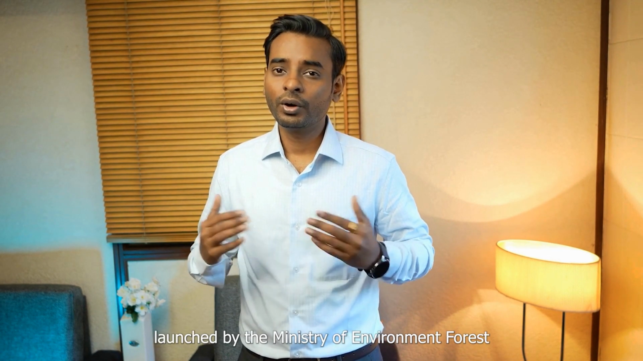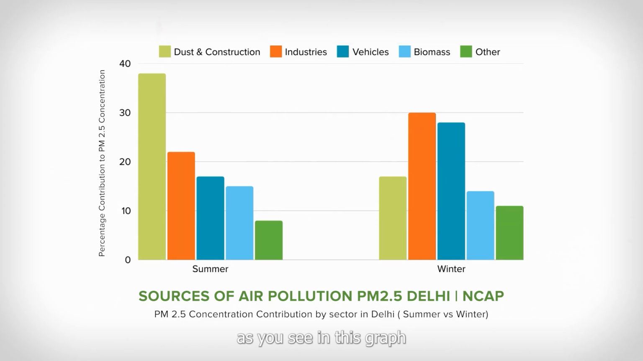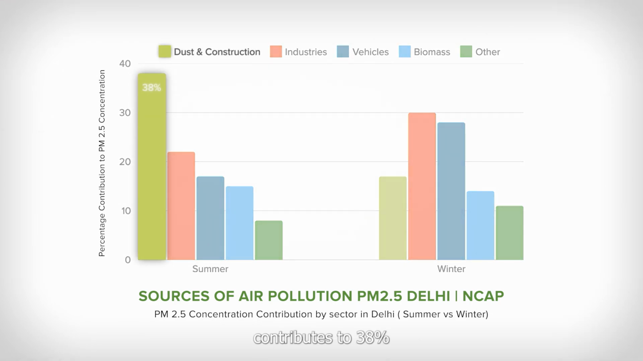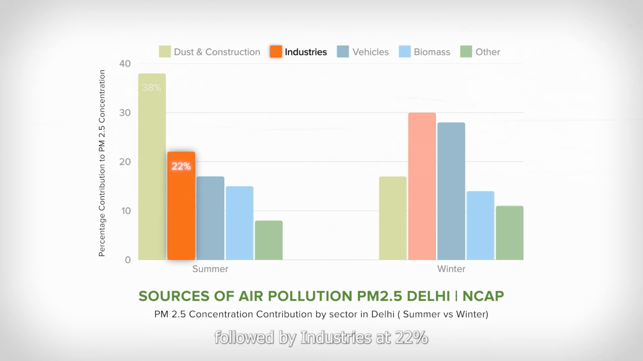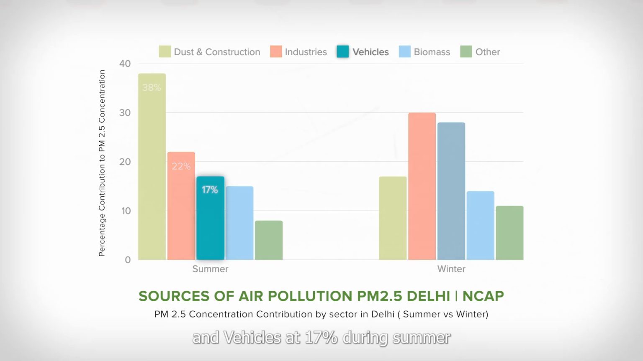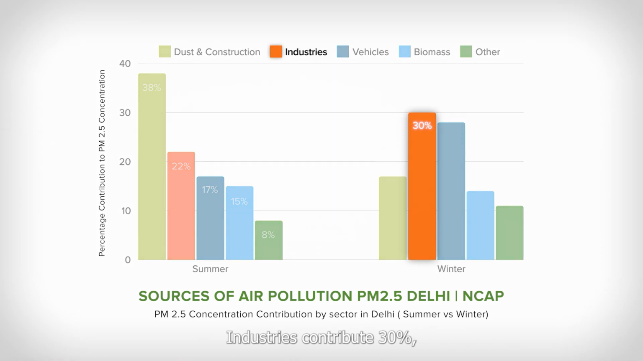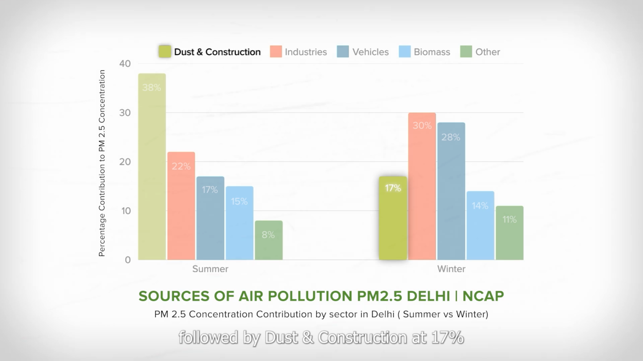If we look at the data from the National Clean Air Program launched by the Ministry of Environment, Forest and Climate Change, as you see in this graph, the dust and construction sectors contribute 38% of PM 2.5 concentrations in Delhi, followed by industries at 22% and vehicles at 17% during summer. While in winter, industries contribute 30%, vehicles 28%, followed by dust and construction activities at 17%.